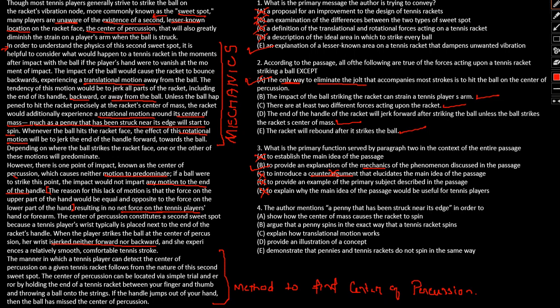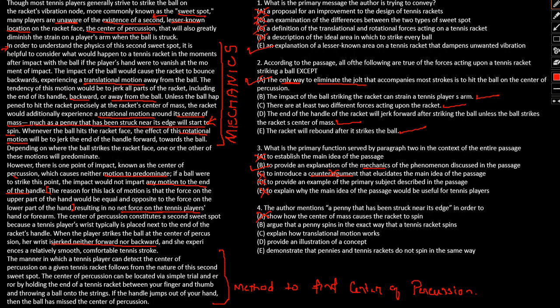The author mentions a penny that has been struck near its edge in order to show how center of mass causes the racket to spin. No, we aren't really talking about center of mass that causes this, because the penny is struck at the edge, right? So how can center of mass act on that?